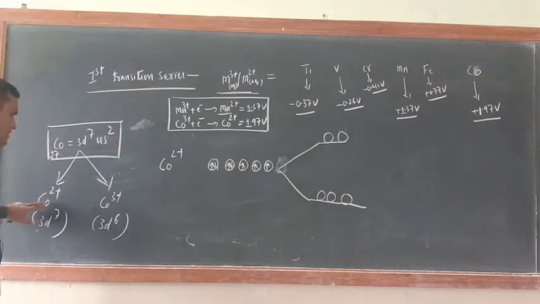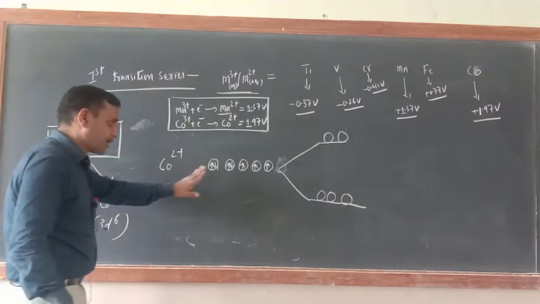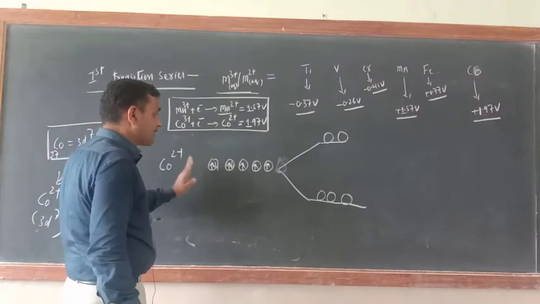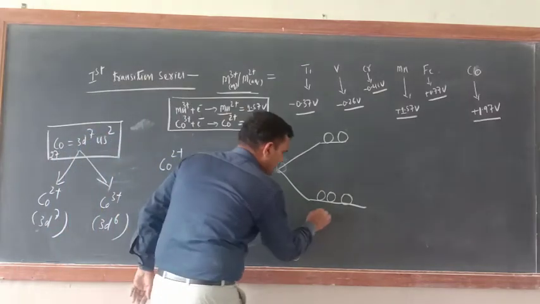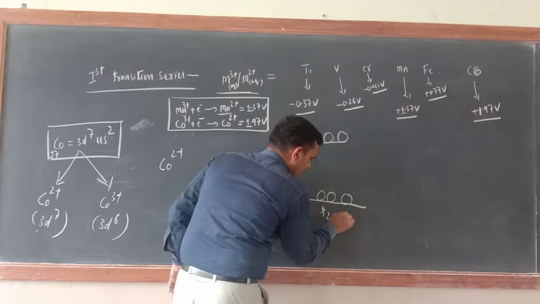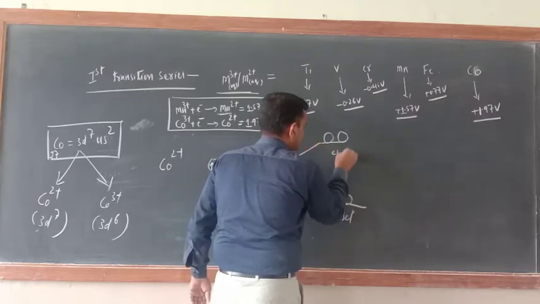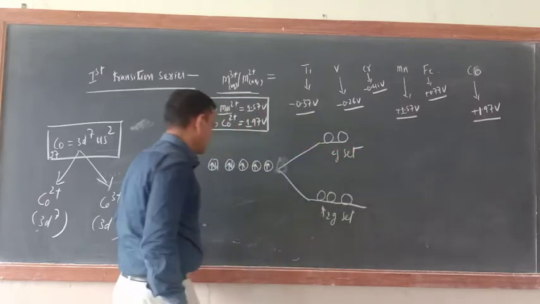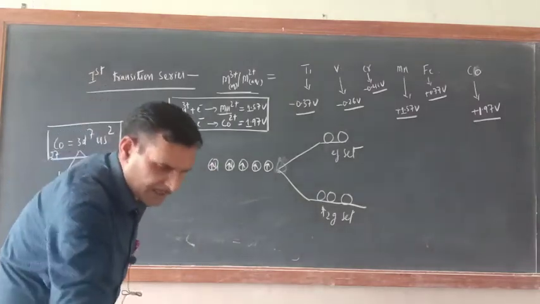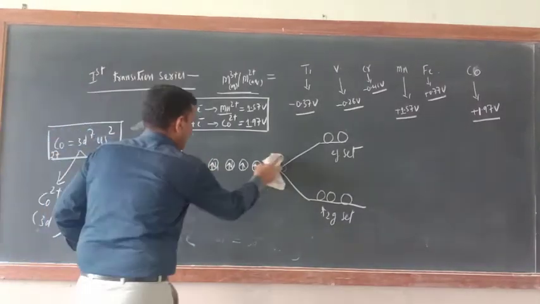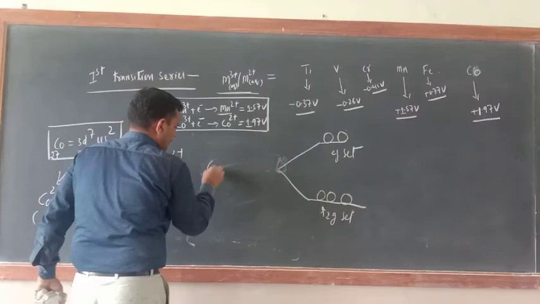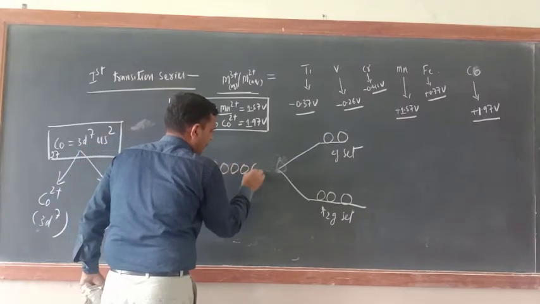These are the 3d7 electrons. This is the T2g set, and this is the Eg set.